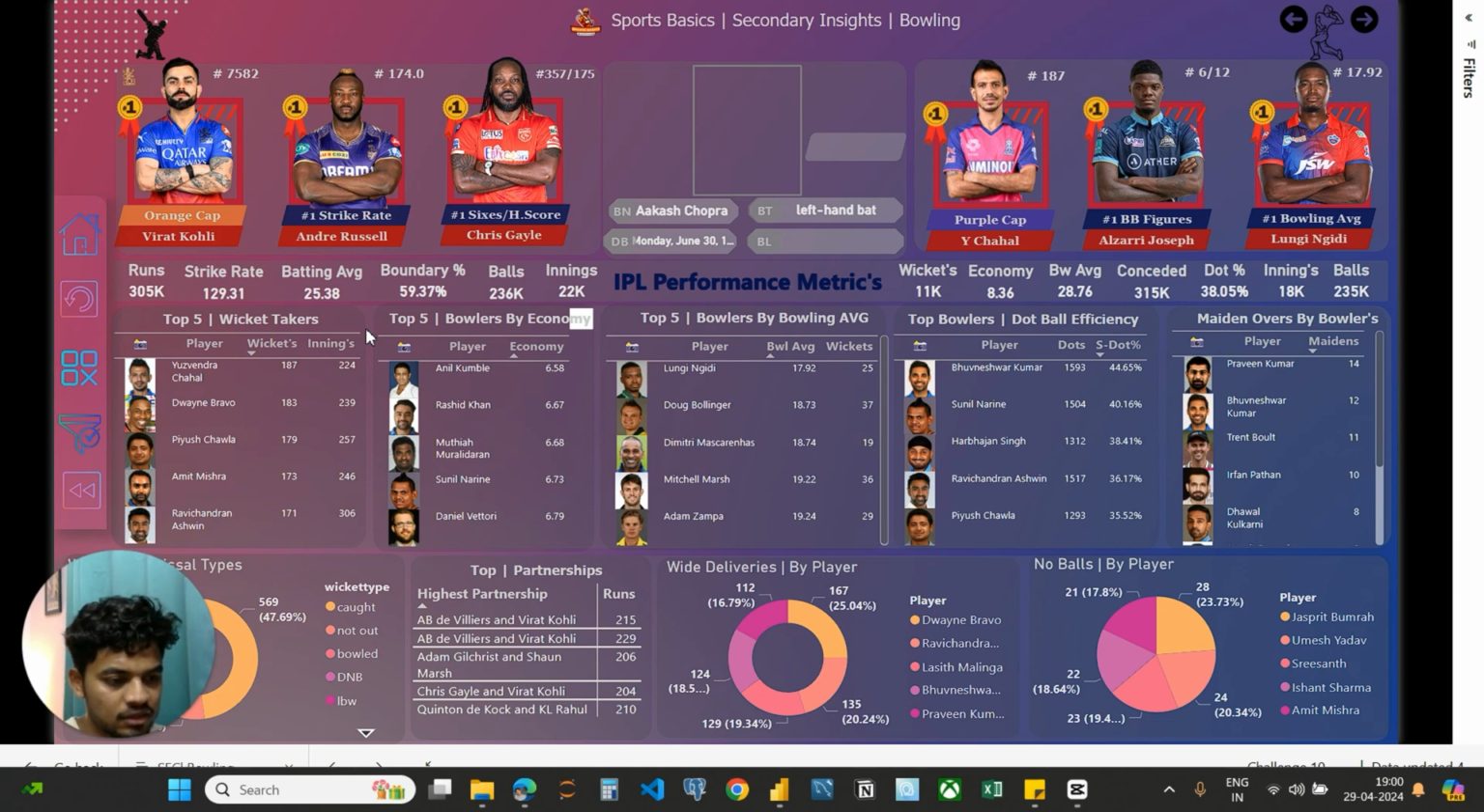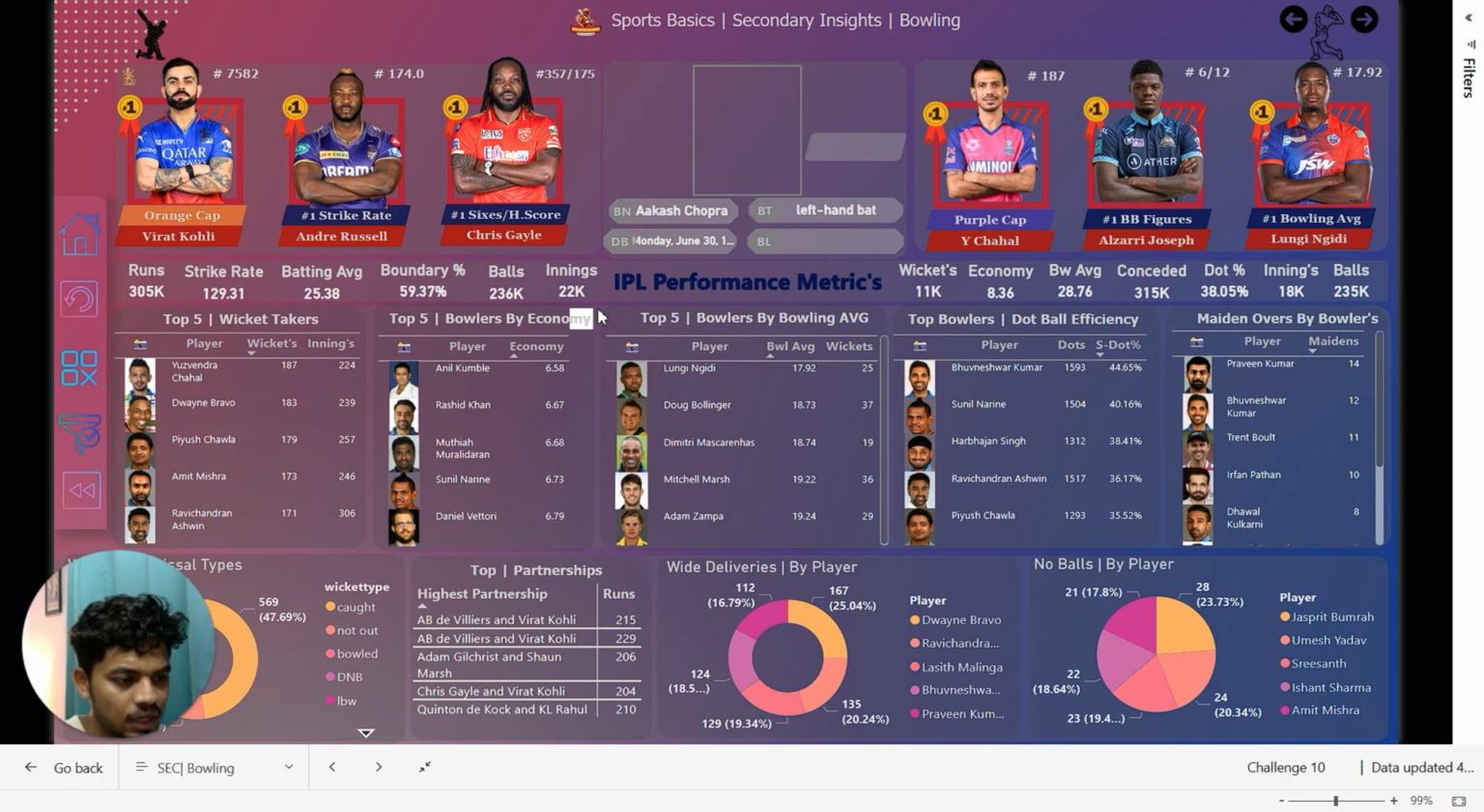Yuzvendra Chahal is at the top with 187 wickets, followed by Bravo and Piyush Chawla. And next we have top 5 bowlers by economy. Here you can see at top we have Anil Kumble with 6.58 per over. And second we have Rashid Khan with 6.67, followed by Muralidaran.